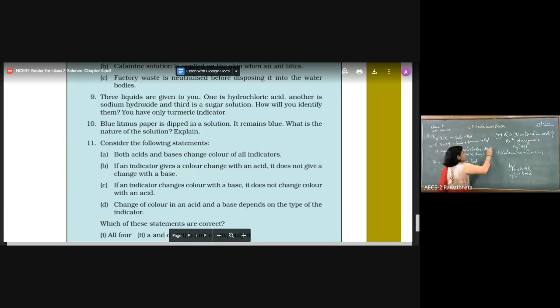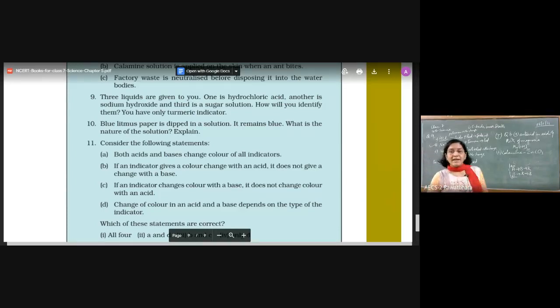Here when I added turmeric, no change. But once I added this base to it, the red color starts fading away, indicating that this is acid.